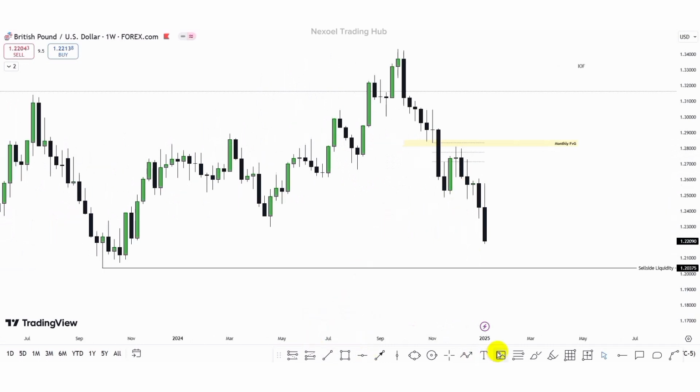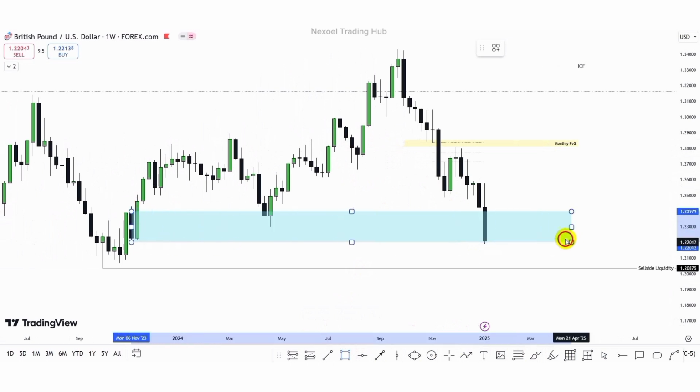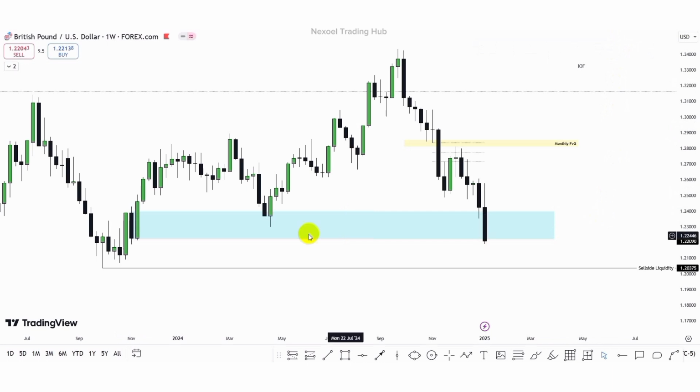What we can clearly see is that price is reacting at this order block zone, and price has closed below the volume of that order block. So we could see bearish continuation to the downside. But before that, we could see the possibility of a movement of price to the upside into the 25% of this candle volume, or the 50% of this candle volume. That is last week's bearish candle volume, and then we have the bearish continuation to the downside.